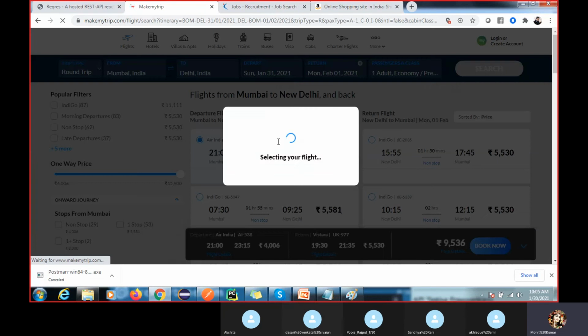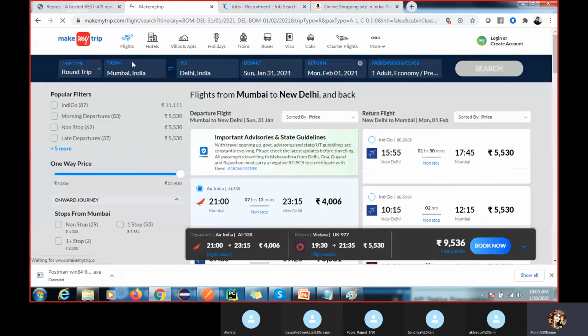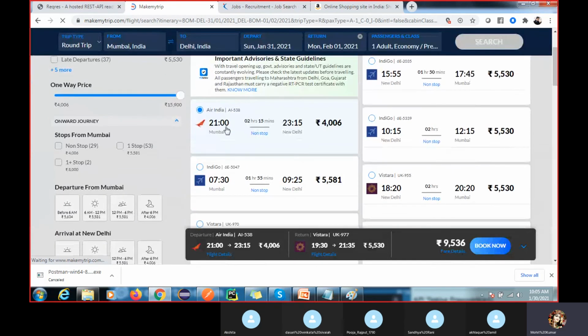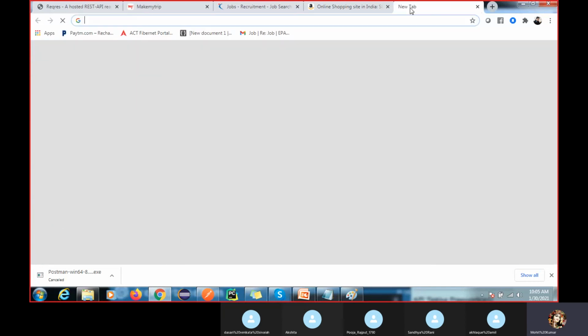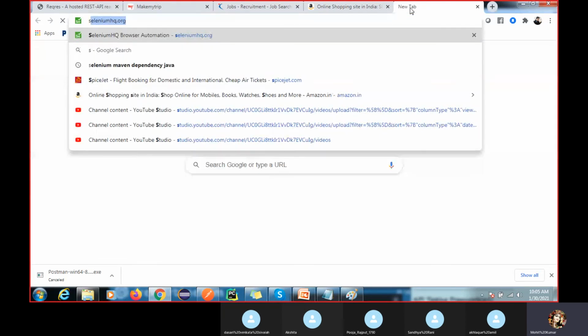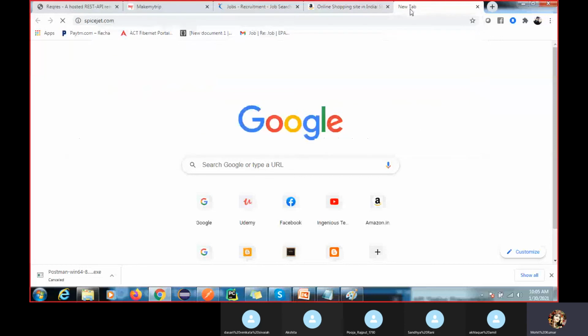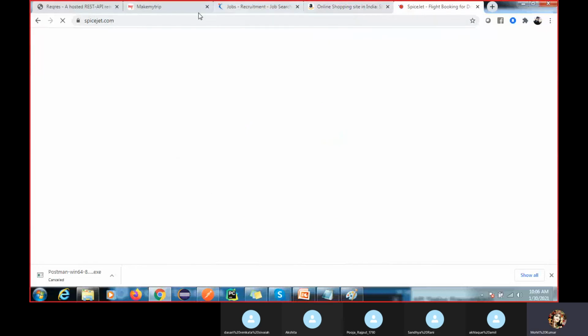Hold on, it's still fetching. Okay, so MakeMyTrip has integrated with other applications, like, I can go here, SpiceJet, right? So this is integrated with MakeMyTrip, got it, right?